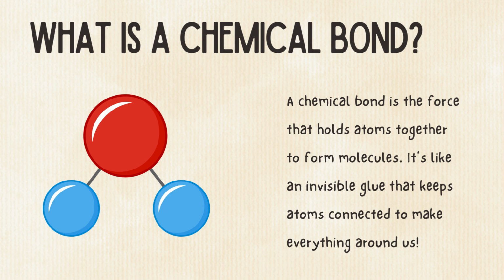What is a chemical bond? A chemical bond is a force that holds atoms together to form molecules. It's like an invisible glue that keeps atoms connected to make everything around us.